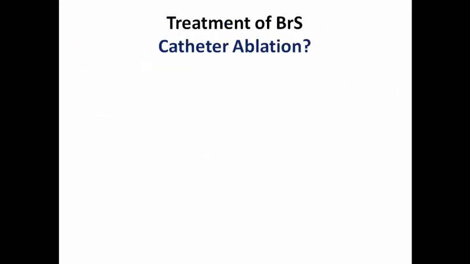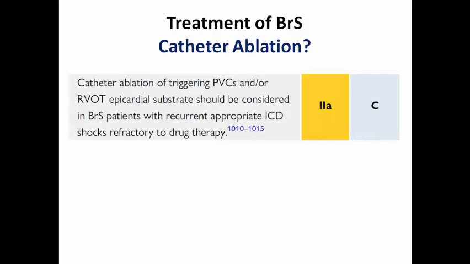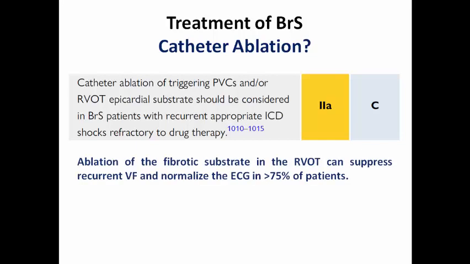Although we refused EP study and catheter ablation for long or short QT syndrome or CPVT, they have an important role in Brugada syndrome. Catheter ablation of the triggering PVCs and/or the RVOT epicardial substrate is a class 2A recommendation in Brugada syndrome patients with recurrent appropriate ICD shocks refractory to medication. So it comes after ICD and medical treatment.